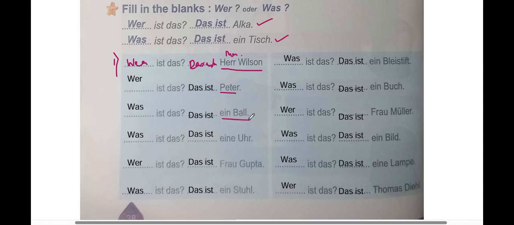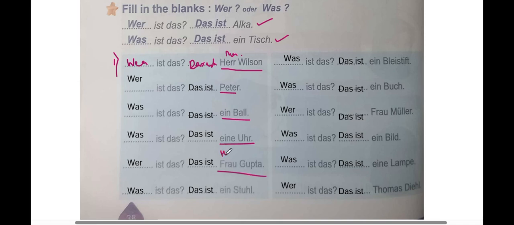Next you see ein Ball. Ball, it's a thing. So we'll use was, right? Das ist ein Ball. Eine Uhr, it's a thing. So was, we'll use was, right? So was is das. Das ist eine Uhr. Uhr is clock, watch.